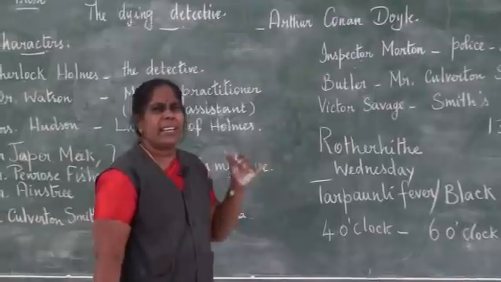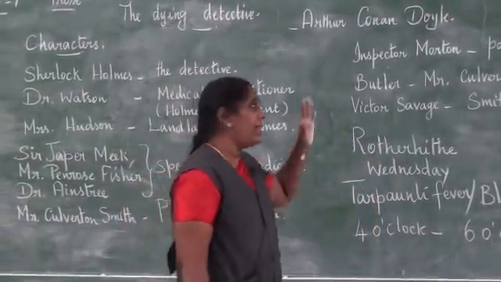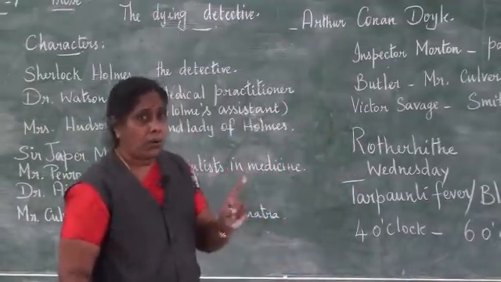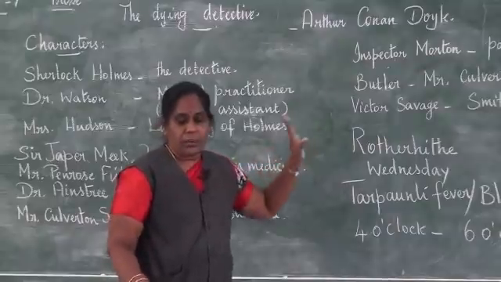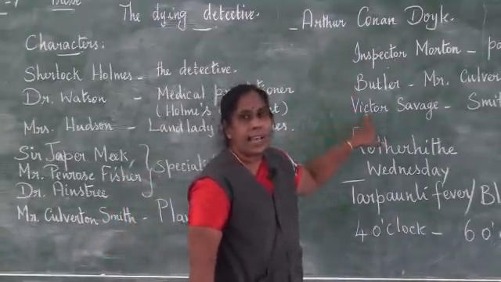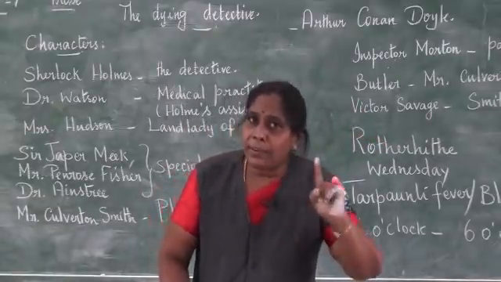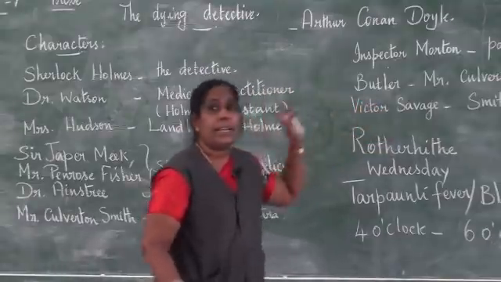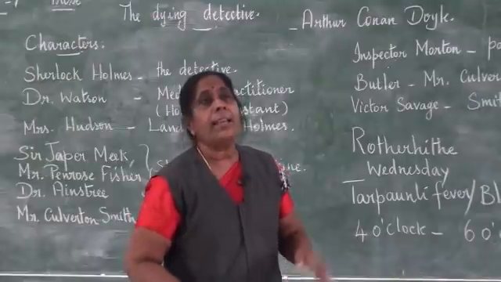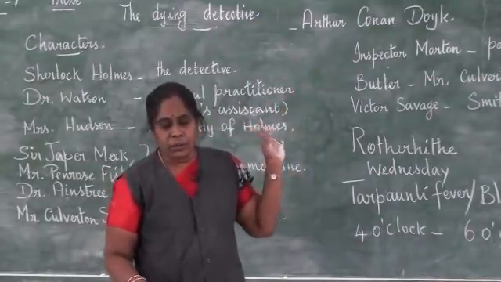So immediately he says, but it was a joke. That is to say that he didn't contract the illness from this box. But then Smith says, no, that was not a joke. That was the same illness that Victor Savage had got, and that he had sent it to Holmes. And Holmes was also suffering, and his end was coming near. He was going to die soon.